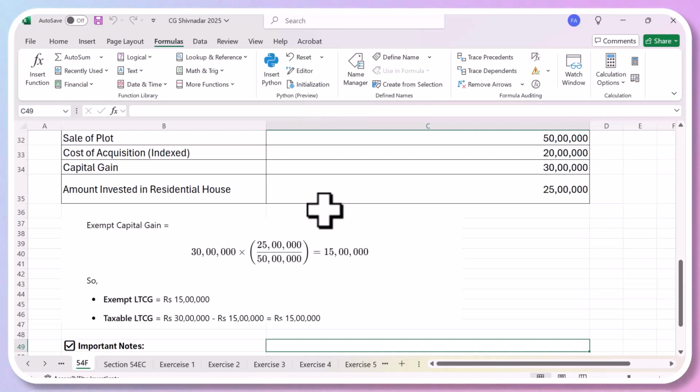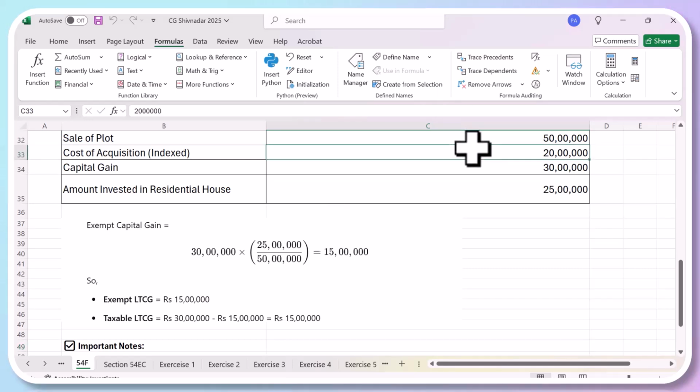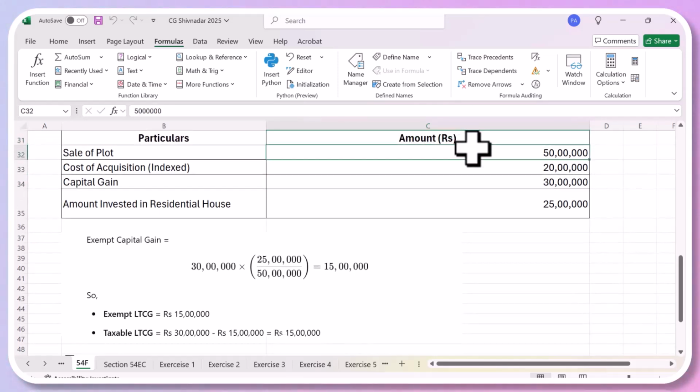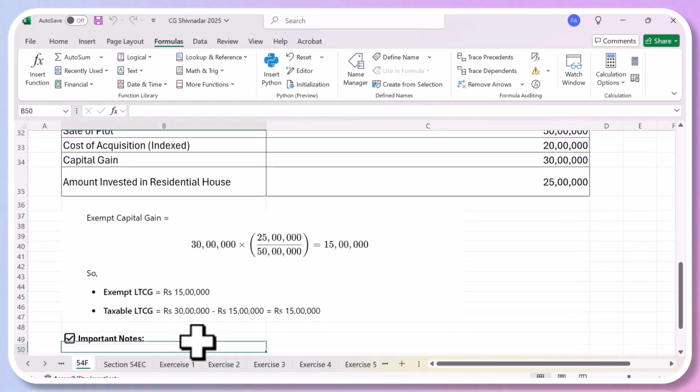So if you look at this question, his net sale consideration was 50 lakhs and his capital gain was 30 lakhs. Which means that he has to invest the entire 50 lakh rupees that he has actually got from the sale. So we don't look at the capital gain here. The capital gain we'll just take for calculating how much is exempt. He has actually invested 25 lakhs out of 50 lakhs. So only 50% of the capital gain will be exempt. Which means 30 lakhs minus this 15 will be his taxable capital gain. Is it clear, Ananya or others?